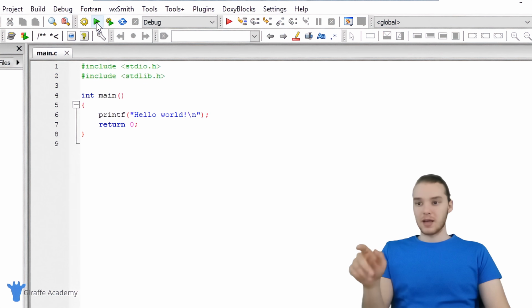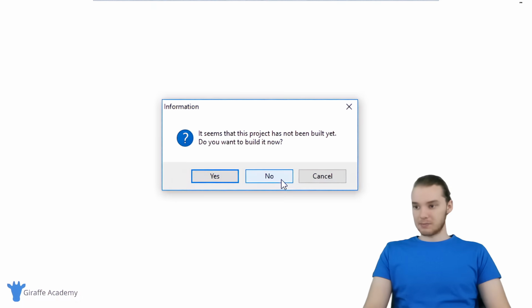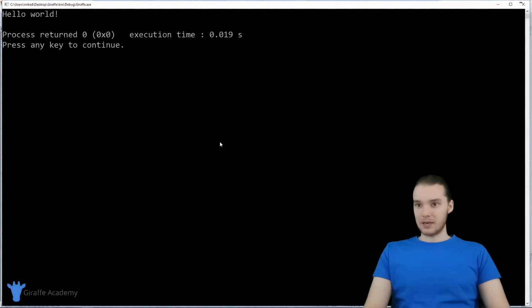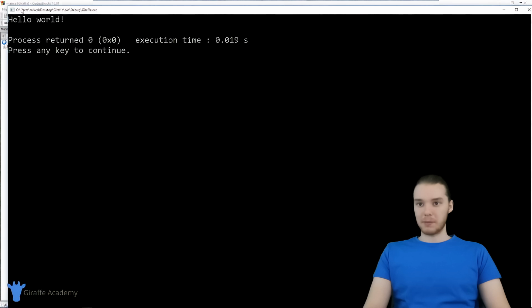When I click this button, this file that we have open right here, main.c, is going to get run. So we're essentially telling Code::Blocks to run this file and execute the program. When I click the run button, we're getting this message. It says the project hasn't been built yet. Do you want to build it? Click yes. And now over here, this little window pops up.